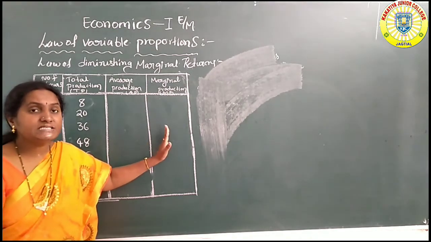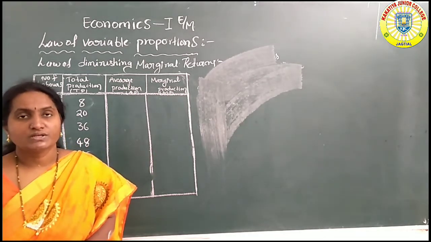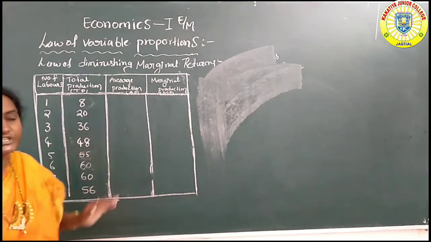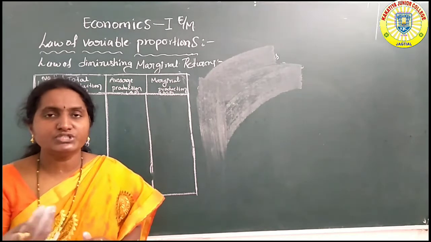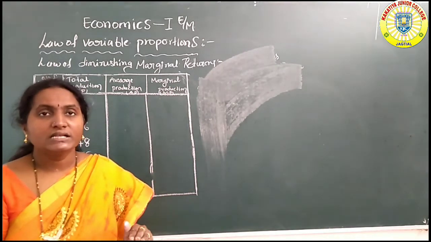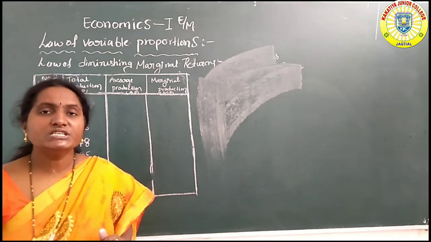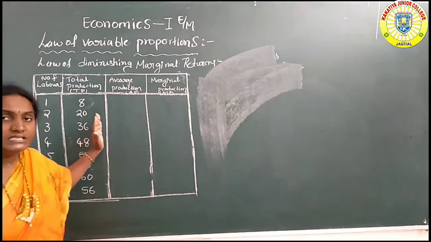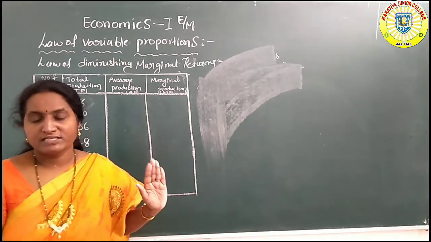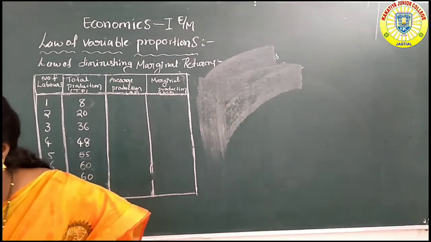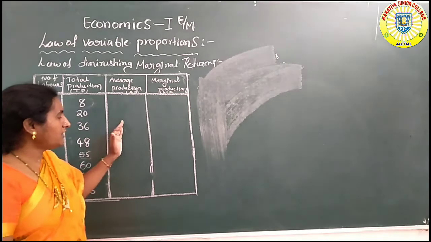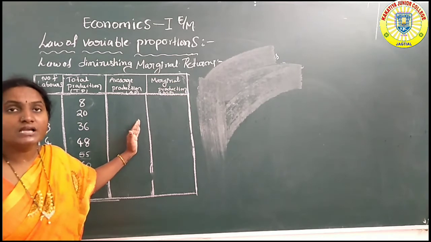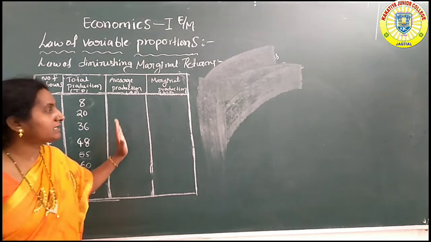First, this law is based on some assumptions. So what are the main assumptions? The first one is that all labors are homogeneous. The productive factor that the organizer wants to change is a completely homogeneous factor. And this law belongs to the short period only. In this law we can change only the variable factors. Why? Because this law is based on the short period time element only. So these are the assumptions.